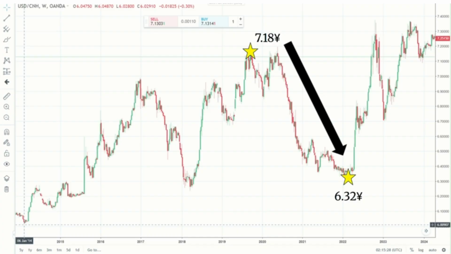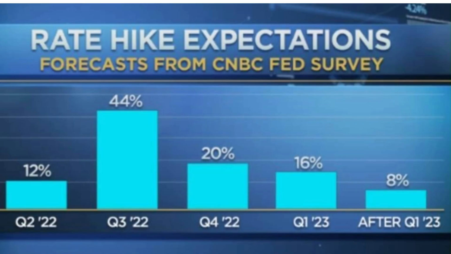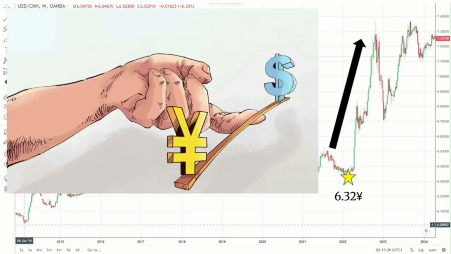The next volatile shift in the chess game between the United States and China was about to occur. The Federal Reserve aggressively hiked rates between 2022 and 2023, and at the same time, China cut its rates, resulting in significant depreciation of the Chinese yuan. The yuan reached its weakest point at 7.36 yuan to the dollar between 2023 and 2024. Then the PBOC decided it had had enough and would allow the market to decide its rate, in which it settled at 7.13 yuan just before 2024.